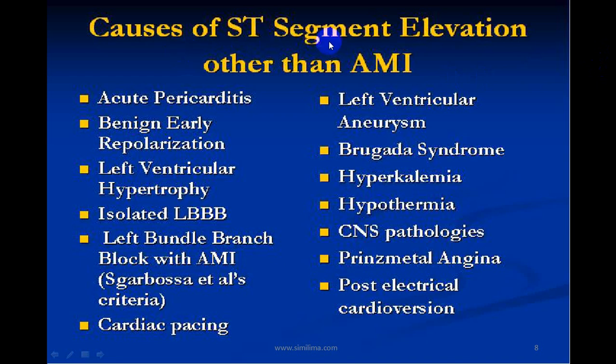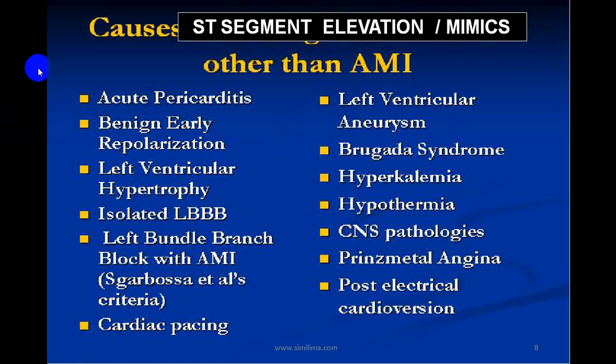So there are many conditions where you can get an ST elevation. All these conditions can have an ST elevation. So this we call as mimics. You can see that pericarditis is non-ischemic, benign repolarization is non-ischemic, left ventricular hypertrophy, left bundle branch block, left anterior hemiblocks, cardiac pacing, Brugada syndrome, hyperkalemia, hypothermia, CNS pathophysiology. These are all non-ischemic. Prinzmetal angina and Sgarbossa's criteria are ischemic. These two are only ischemic while all others are mimics of an MI. So these are called mimics.